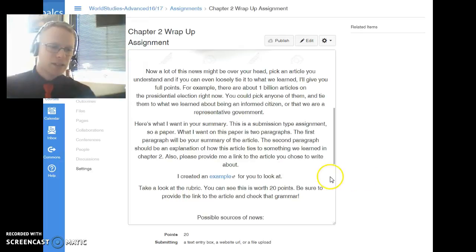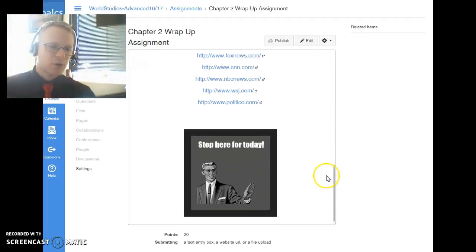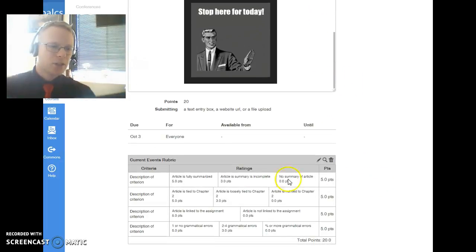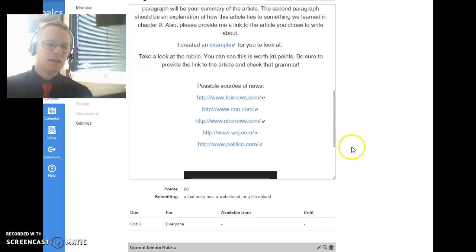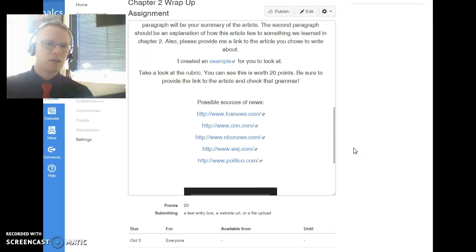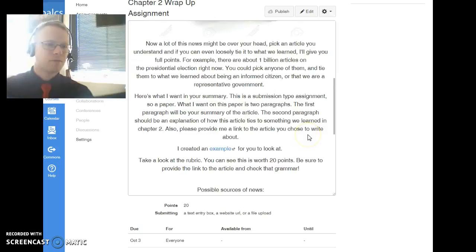You can see all this on the rubric down here at the bottom of the page. 5 points for the article is fully summarized in a paragraph. Article is tied to Chapter 2. That's your second paragraph. Article is linked. That's 5 points. And little to no grammatical errors is worth 5 points as well. So the assignment, you can see, is worth 20 points.